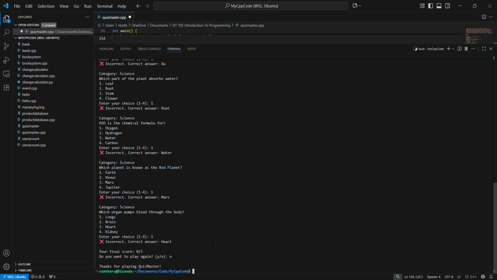So, in summary, my program demonstrates most of the key concepts from the SIT 102 module, including structs, arrays, functions, loops, conditionals, pointers, and clean input and output handling. I built this iteratively, tested each step, and improved the design as I went. Through this project, I learned how to apply programming concepts to complete working solutions. So this is my demonstration of my D4 task.